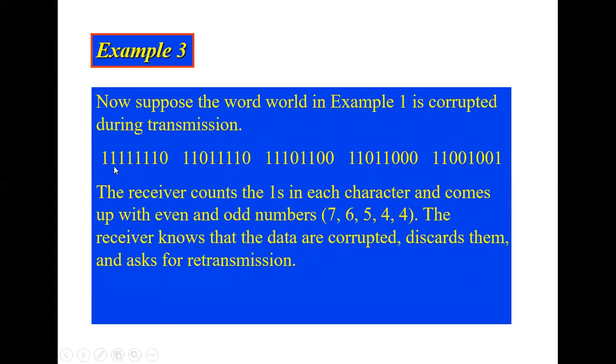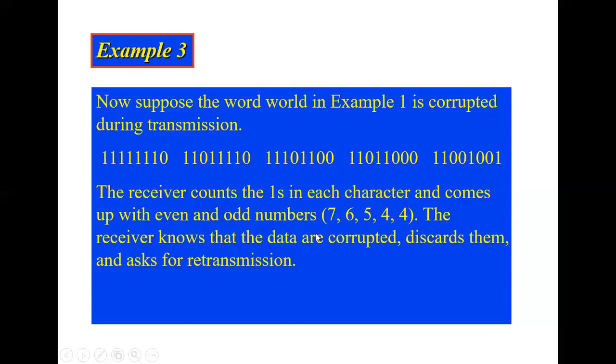If I change this 1, on the receiving side, 1 2 3 4 5 6 7, therefore this packet alone will be discarded. Here I have not received the actual data, since it is an odd parity, 7. Here 1 2 3 4 5 6. 6 is accepted. Here again my data is corrupted. 5, corrupted, rejected, reject this data. Accepted.